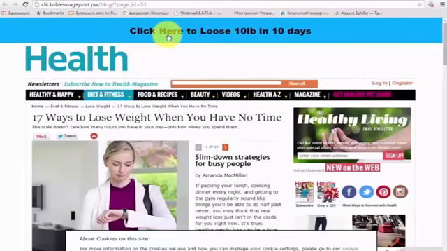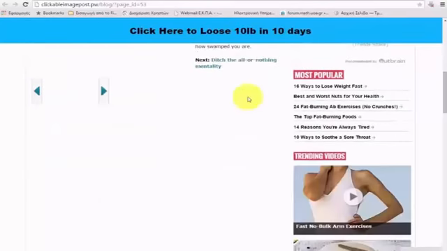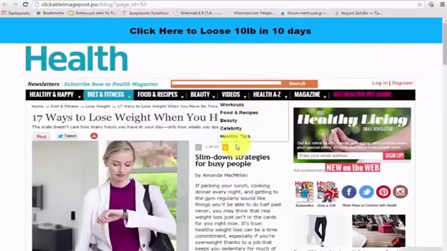It actually loads up the health.com website with the article that I want, but it has this cool bar on the top of it that has my call to action text on it, which is also clickable and which will send people over to any URL I want. Now, this bar will always stay in view, so if they try to scroll and read the article, it doesn't go away. Now this looks like health.com, but if you look up here, you can actually see it's my testing blog.